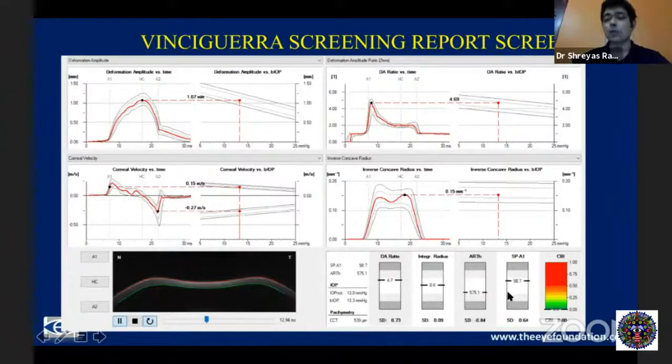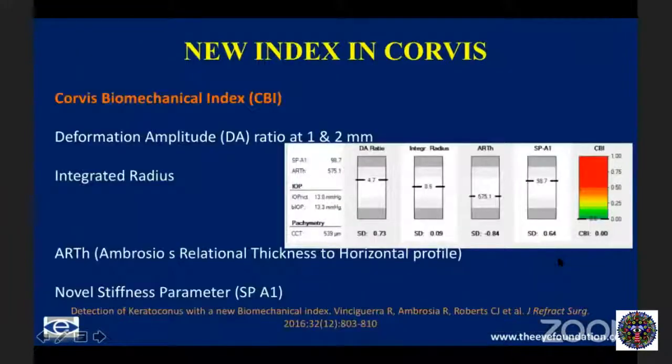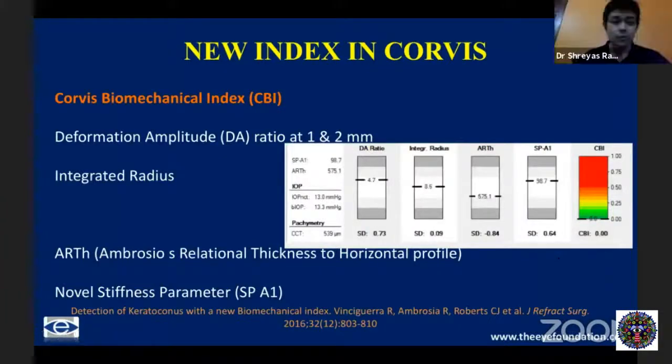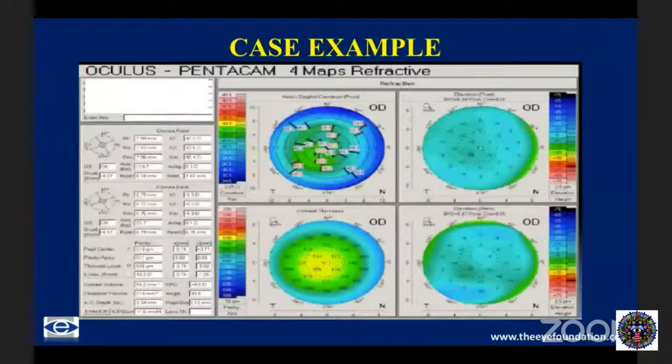Like you have the overall D in the Pentacam, you have something called the Corvis biomechanical index here, which gives us a range from 0 to 1. And as you can see here, again in green, orange, and red, we move from what the Corvis measures as a biomechanically stronger to a weaker cornea. It is a sum total of a number of these novel parameters, and it's a new device which is available.